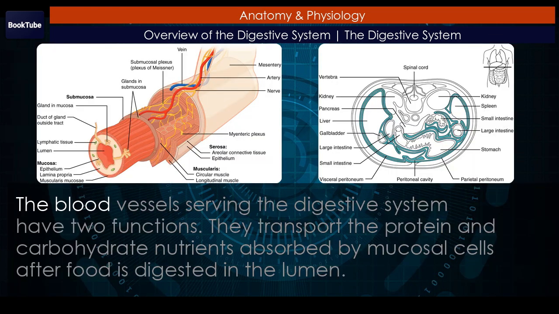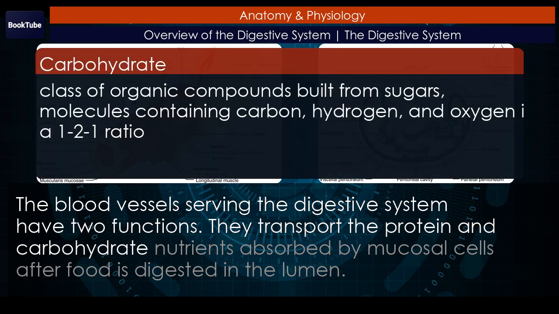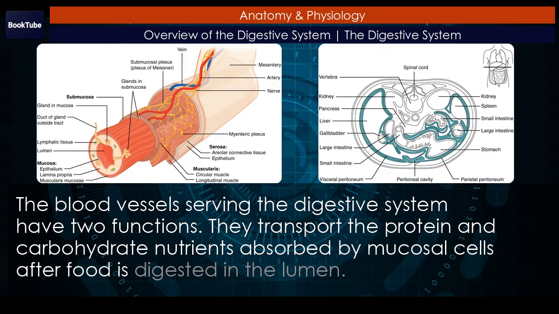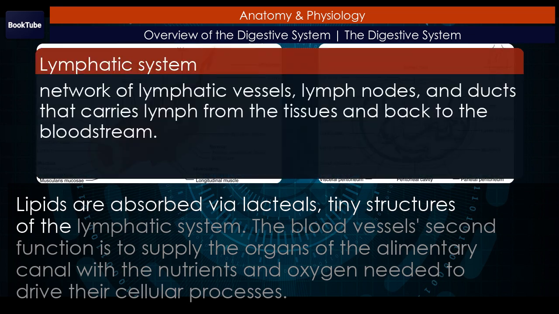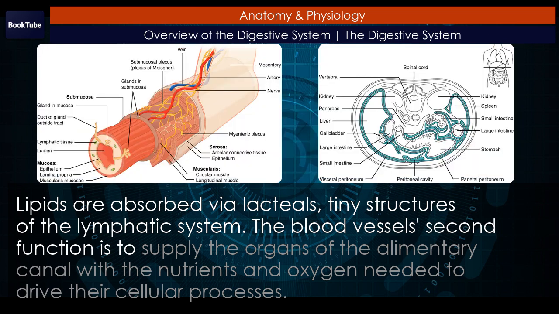Blood supply. The blood vessels serving the digestive system have two functions. They transport the protein and carbohydrate nutrients absorbed by mucosal cells after food is digested in the lumen. Lipids are absorbed via lacteals, tiny structures of the lymphatic system. The blood vessel's second function is to supply the organs of the alimentary canal with the nutrients and oxygen needed to drive their cellular processes.